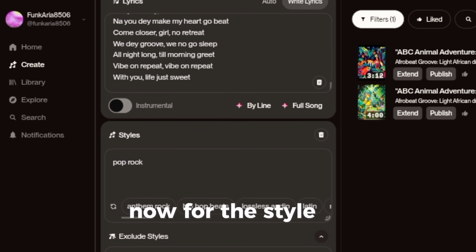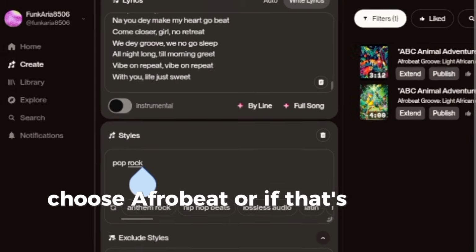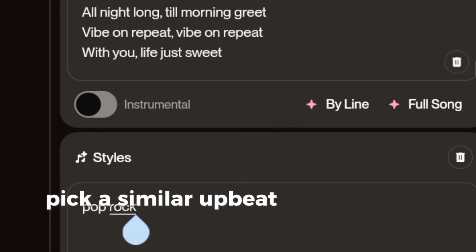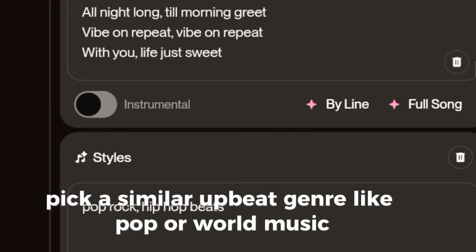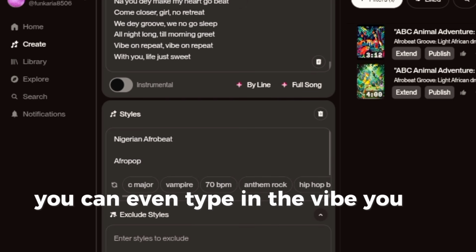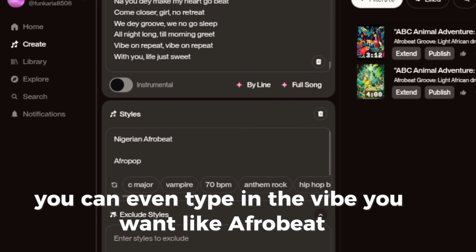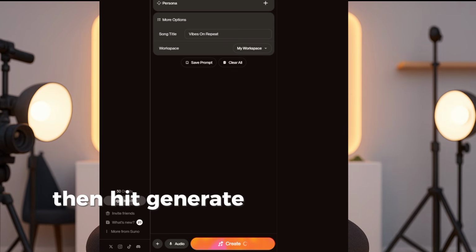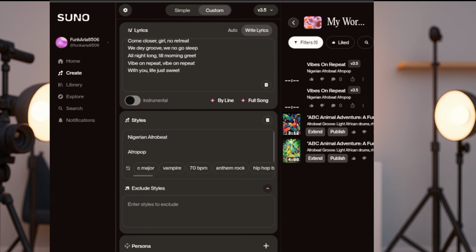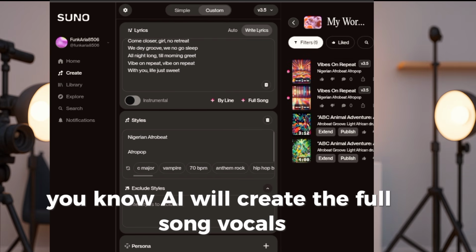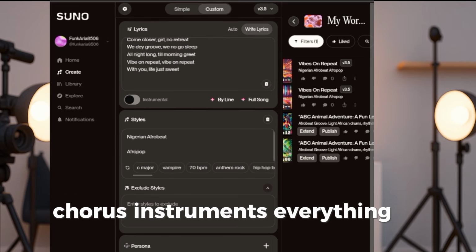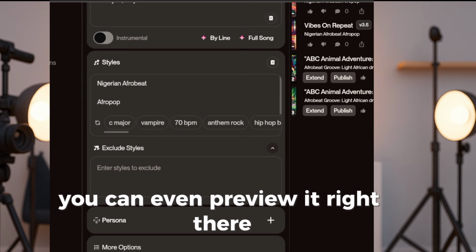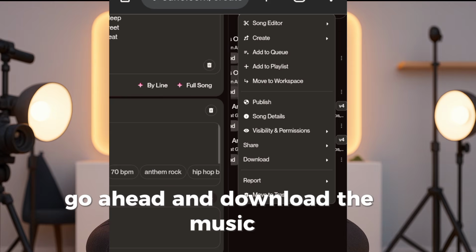Now, for the style, choose Afrobeat, or if that's not available, pick a similar upbeat genre like pop or world music. You can even type in the vibe you want, like Afrobeat party vibe like Rema or Burna Boy. Then hit generate and give it a few seconds. Suno AI will create the full song, vocals, chorus, instruments, everything. You can even preview it right there. Go ahead and download the music.